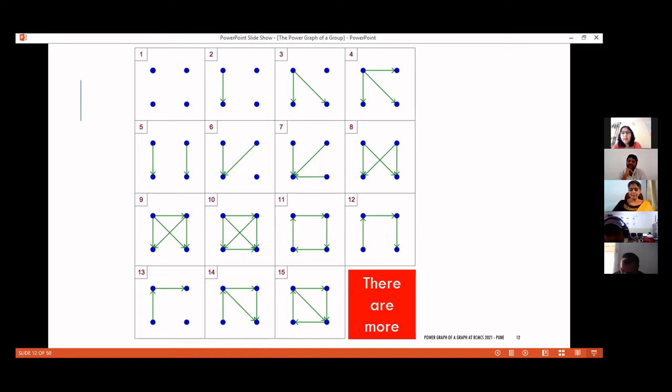Excuse me, ma'am. Can we put loops in these graphs? Yes, you are allowed to put loops and bidirectional edges in a directed graph, but my question was to give me simple directed graphs. In simple directed graphs, bidirectional edges and loops are not allowed. In a directed graph, it is obviously permitted to have loops and bidirectional edges. That is possible. So shall we move ahead?